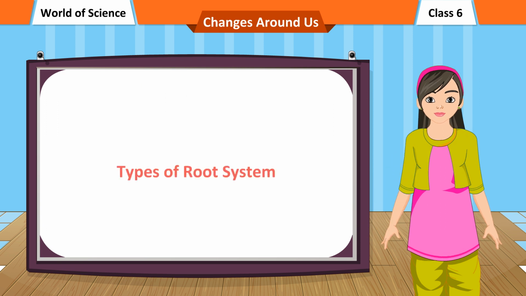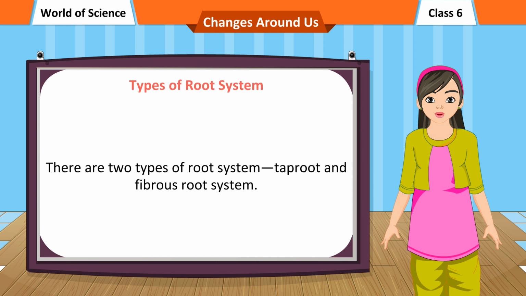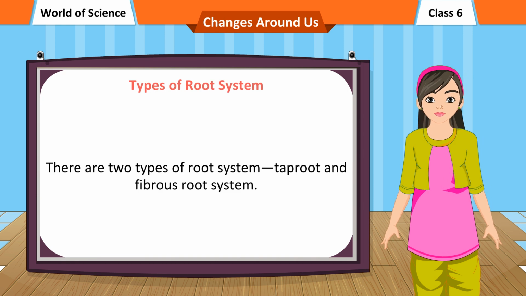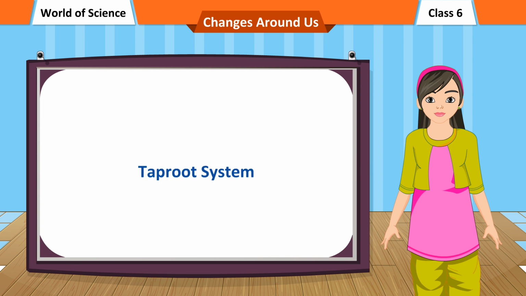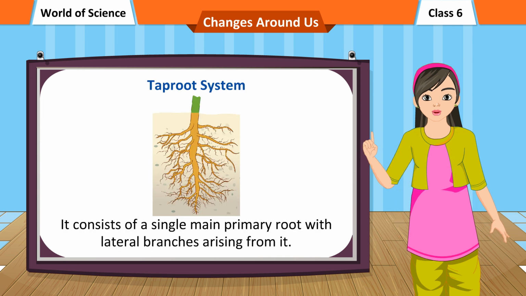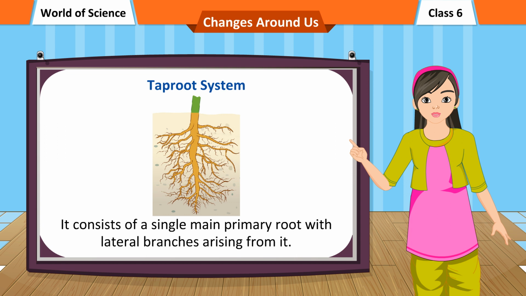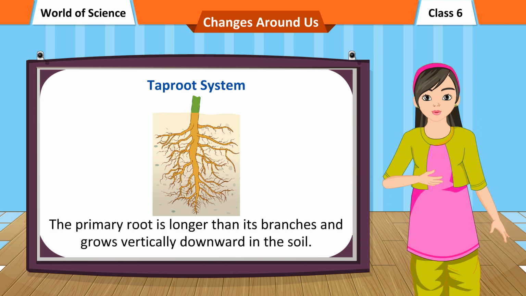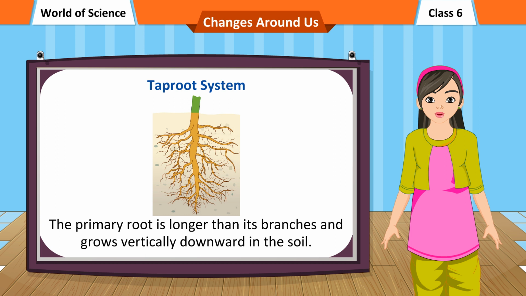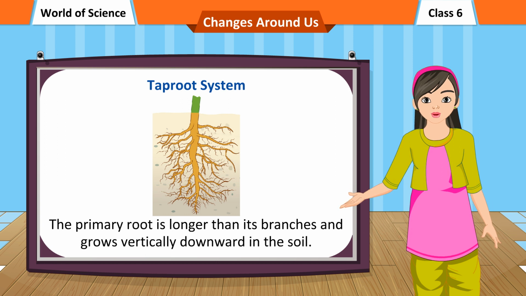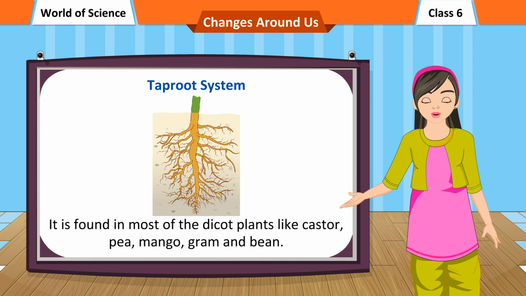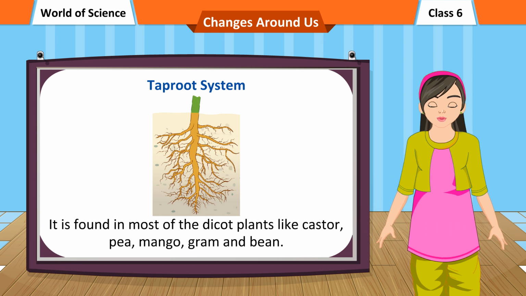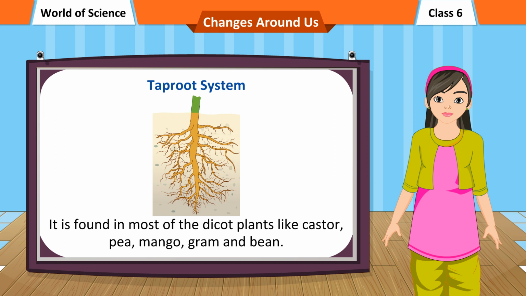Types of root system. There are two types of root system, taproot and fibrous root system. Taproot system. It consists of a single main primary root with lateral branches arising from it. The primary root is longer than its branches and grows vertically downward in the soil. It is found in most of the dicot plants like castor, pea, mango, gram and bean.